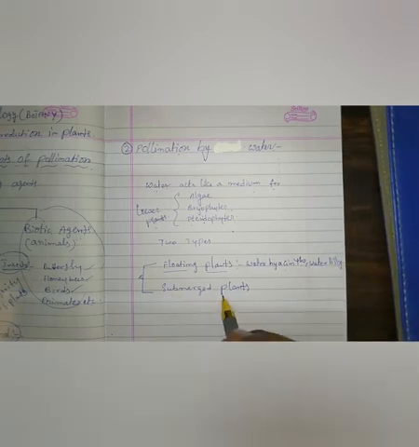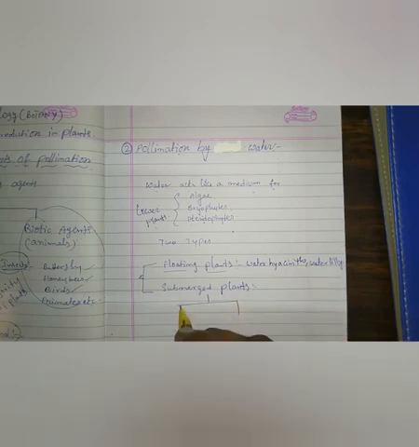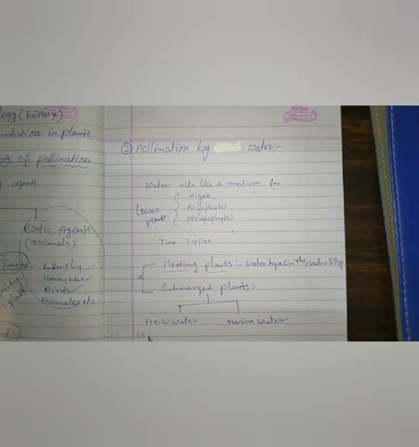Next, submerged plants are again classified into two types: freshwater submerged plants and marine water submerged plants. For freshwater submerged plants, Vallisneria is one example, and another is Hydrilla.